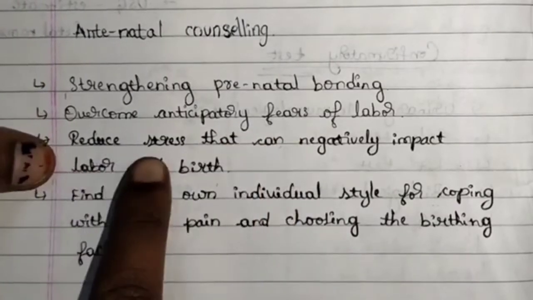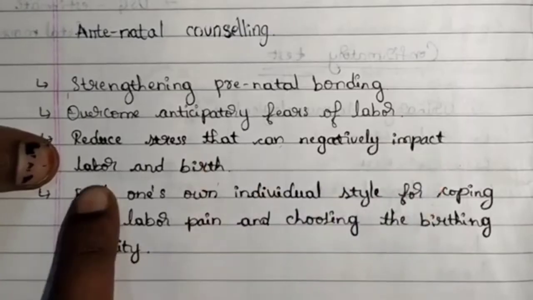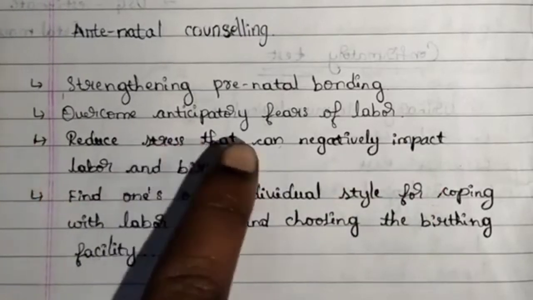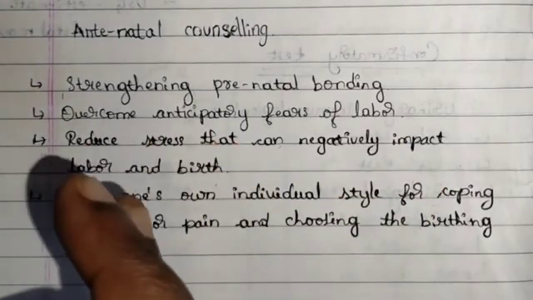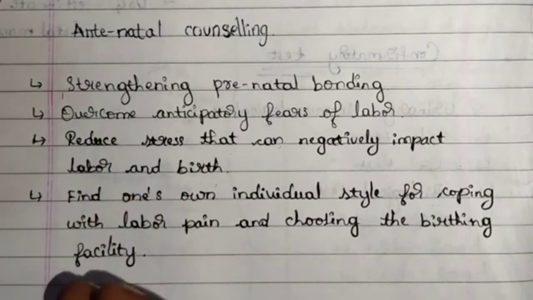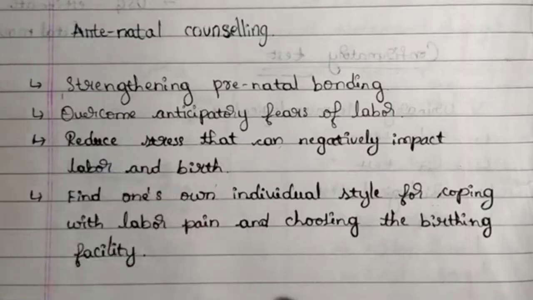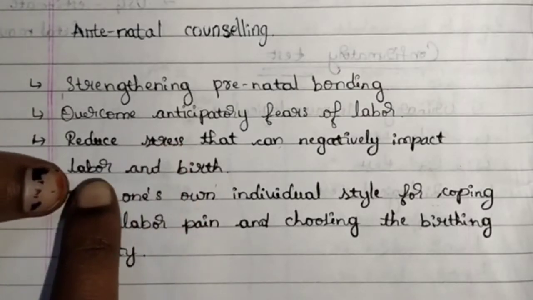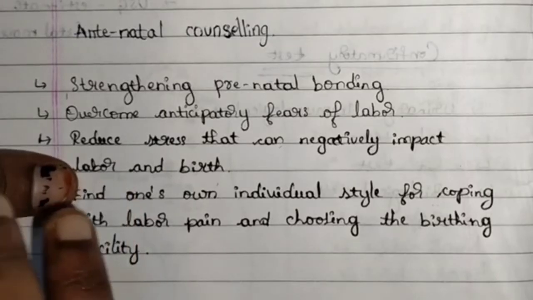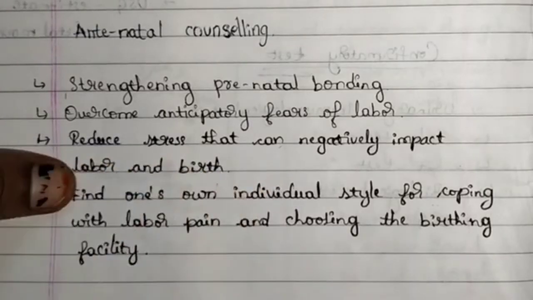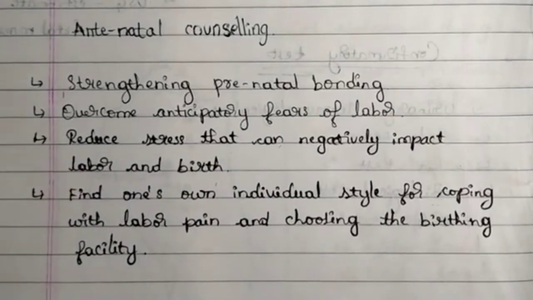Next, reduce stress that can negatively impact labor and birth. Stress can directly impact the woman's psychological thoughts. When the stress is increased, the woman's confidence level will be reduced. She will lose her hope. We should speak to her in a courageous way. We should provide that confidence that she can overcome this labor. So we need to reduce the stress. We should provide her a positive impact and reduce the negative thoughts in her.